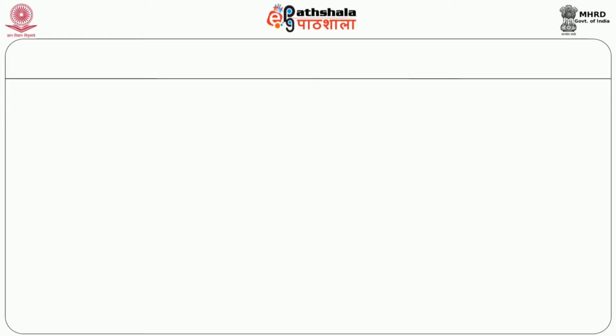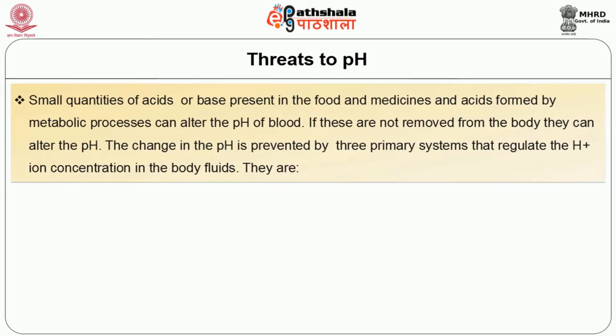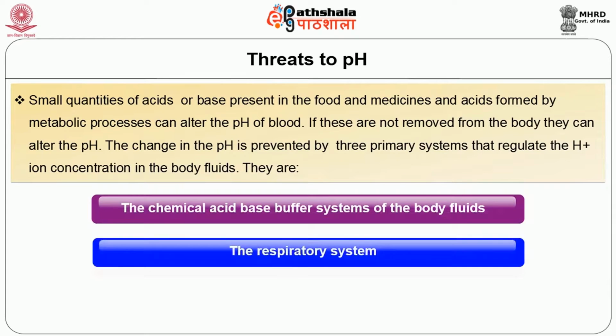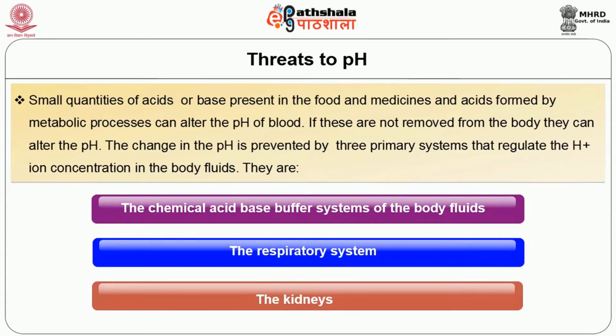Next we shall see the threats that alter the pH. Small quantities of acid or base present in food and medicines, and acids that are formed as a result of metabolic processes, can alter the pH of blood if they are not removed from the body. But this is prevented by three primary systems that regulate the hydrogen ion concentration in the body fluids. They are the chemical acid-base buffer systems of the body fluids, the respiratory system and the kidneys.